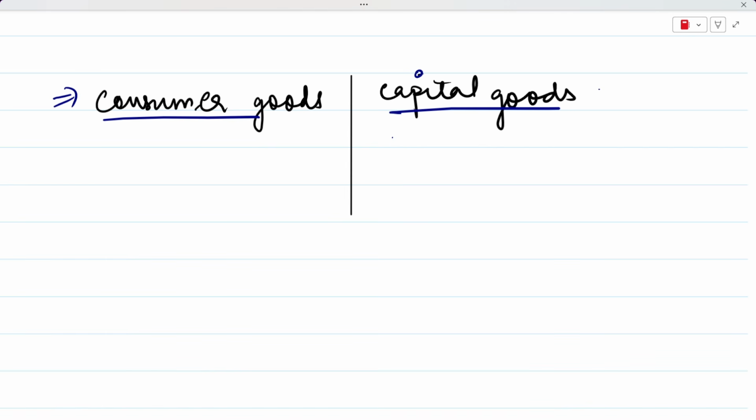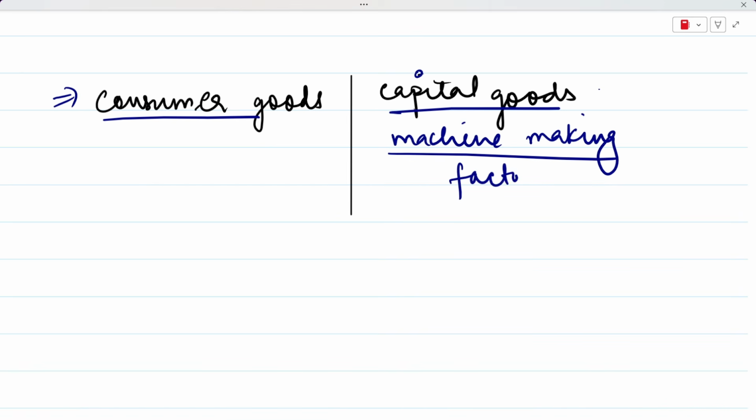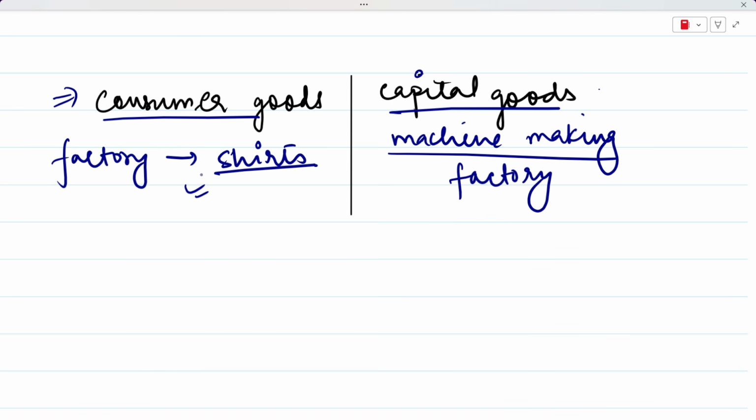So for example, there is a machine making factory. If there is a machine making factory, this would be an example of capital goods industry, right? This is a machine making factory. But for example, if there is a factory that produces shirts, okay, this factory produces shirts and not machines, then this is an example of consumer goods industry. So just remember, in capital goods industry we focus on machines and other kinds of equipment.